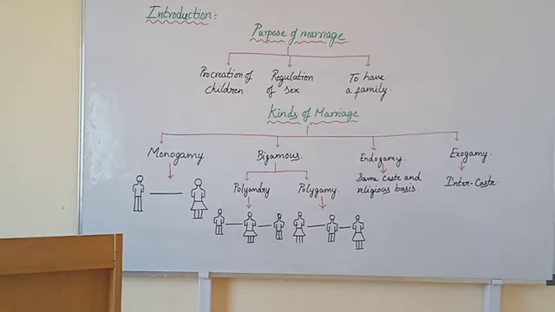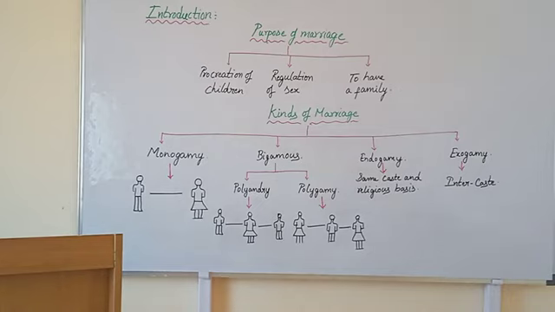Kinds or various types of marriages. See, in this list, a total of 4 types are there. First type is monogamy. Mono means one.